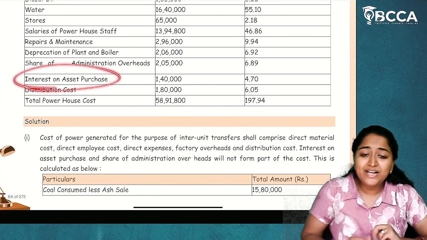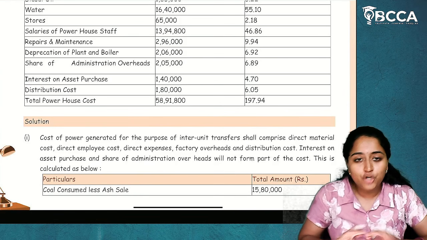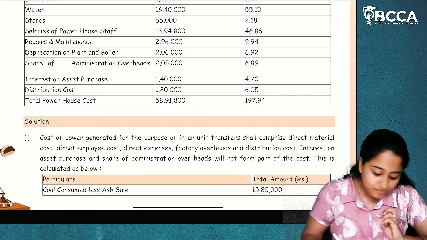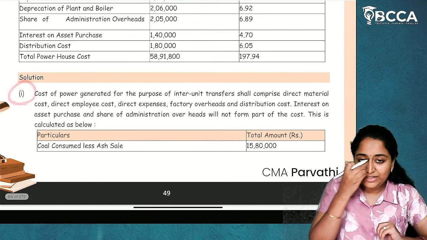Next, interest on asset purchase. Now, interest on asset is nothing but a finance item. A finance item will not be included in cost of utilities. It is clear. Distribution cost will be included. So, first you have to write the provision.